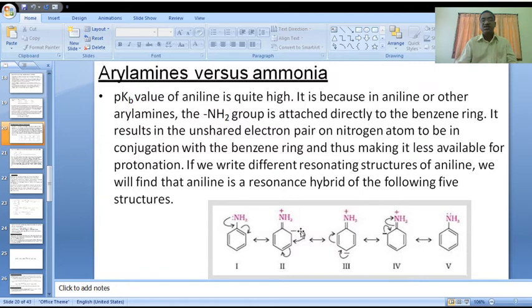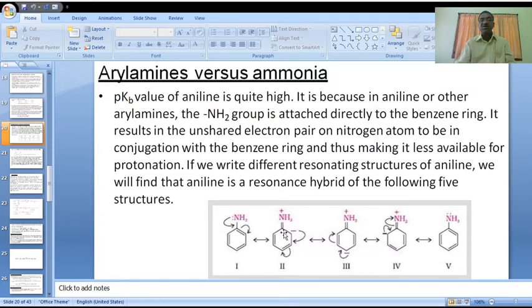Next, if the negative charge is shifted to this side, immediately cleavage of this particular pi bond, then we'll get another resonance structure. Please observe. Here a new pi bond forms between these two carbons.